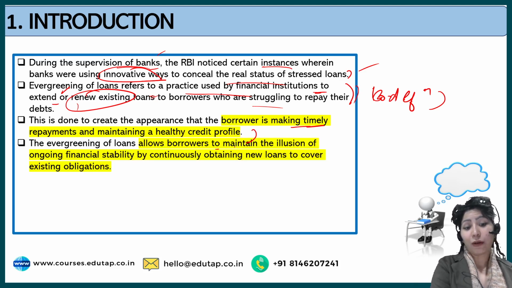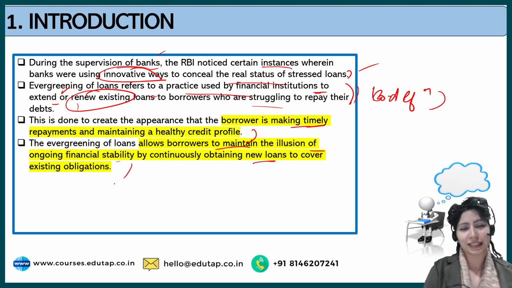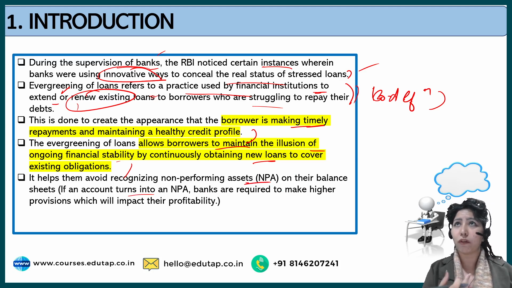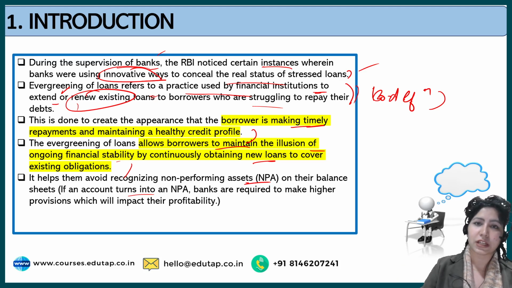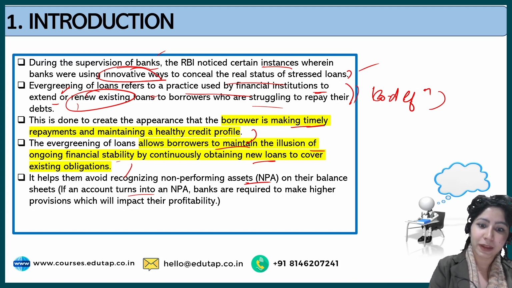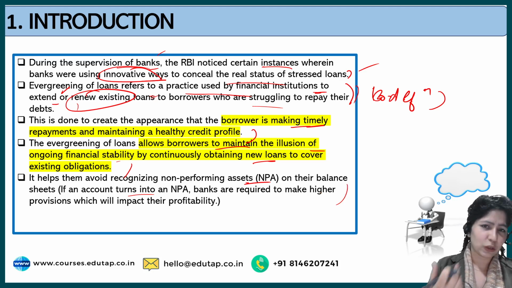Then it allows borrowers to maintain the illusion of ongoing financial stability by continuously obtaining new loans to cover existing obligations. It helps them avoid recognizing NPAs on their balance sheets. So if a bank has a lot of NPAs, obviously more people will not be motivated to open bank accounts with such a bank, and it cannot offer a high rate of interest if NPAs reflect on its balance sheet. So there are many losses that banks also suffer if they have a lot of NPAs.